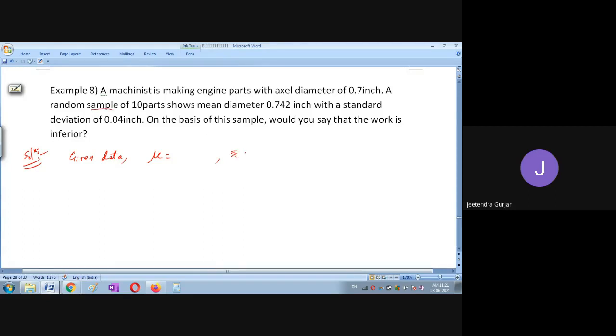Yes, sample is x bar, 0.742. Very good. But I want the full population mean. Now the calculation: n parts means n is equal to 10. Please tell me what is mu, the full population mean.